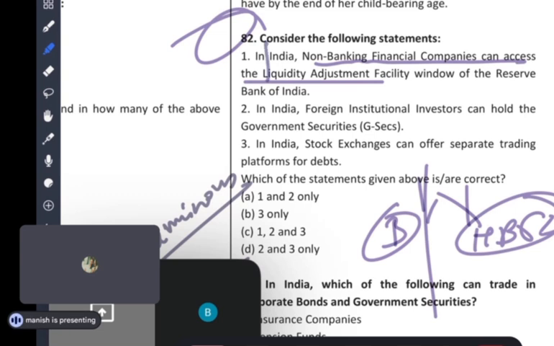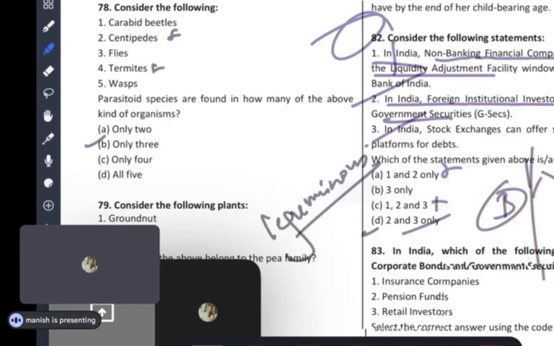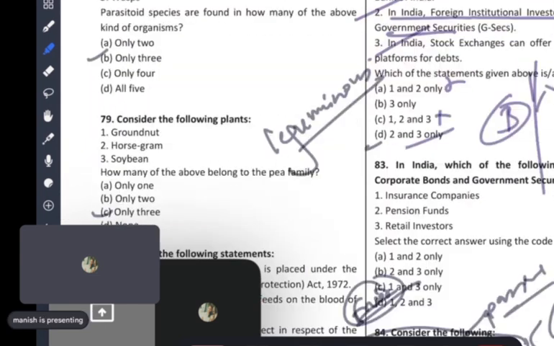So one is wrong actually. See guys, this is what you have to think in the real exam. Now see, in India, foreign institutional investors can hold. So what is the problem in holding? Can hold. Two and three are both right. D is the right answer. So guys, you know what? Basically, this is the way you have to think. Is there any question left?